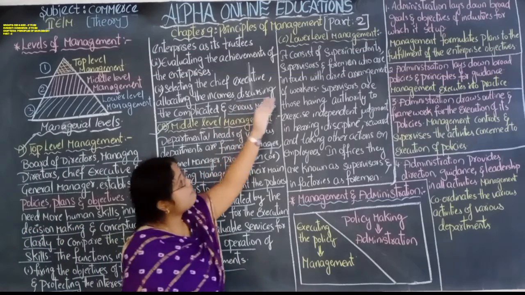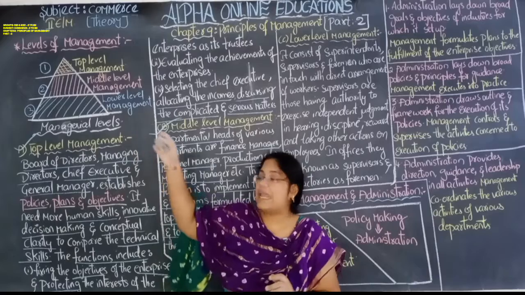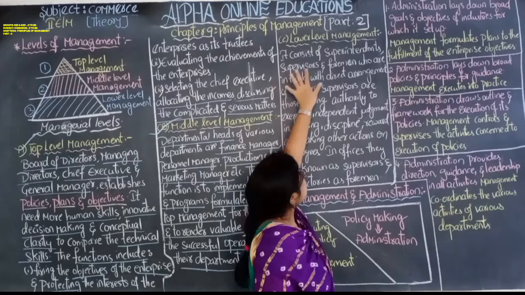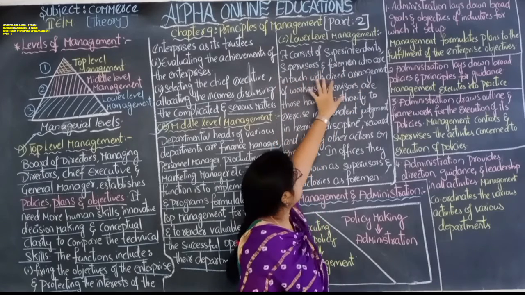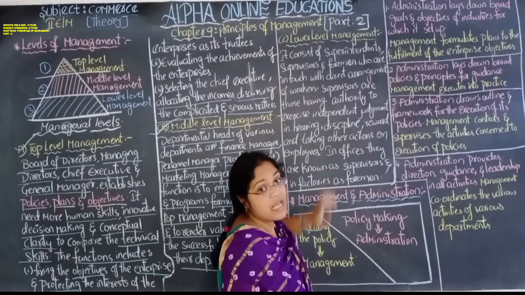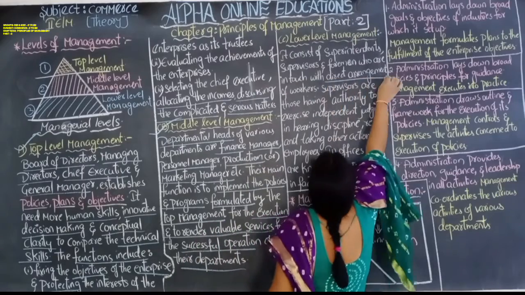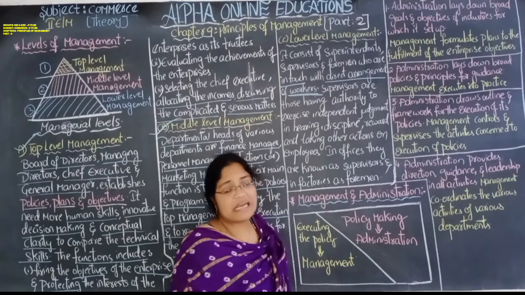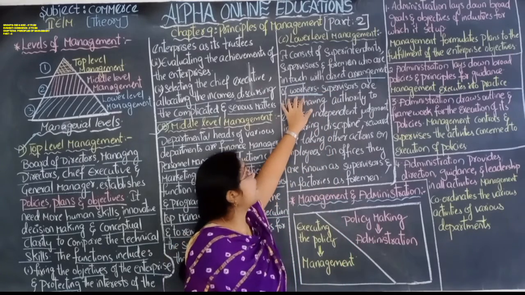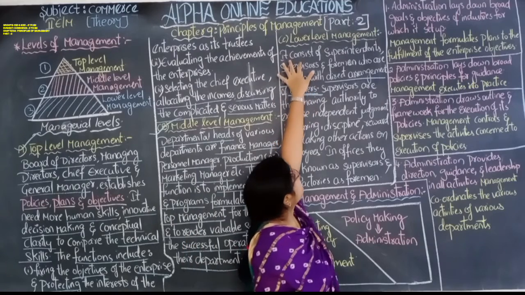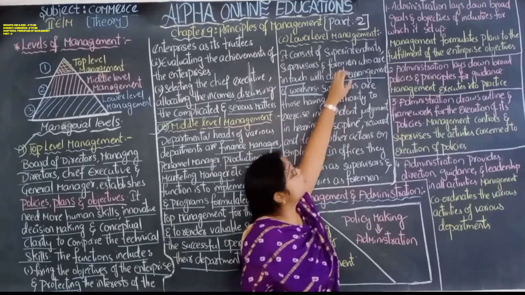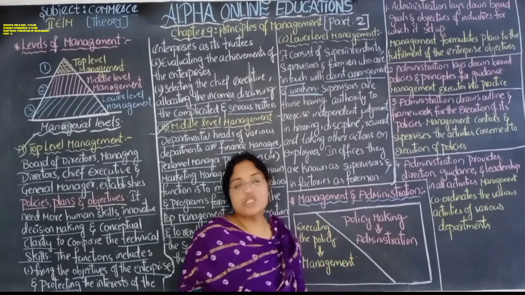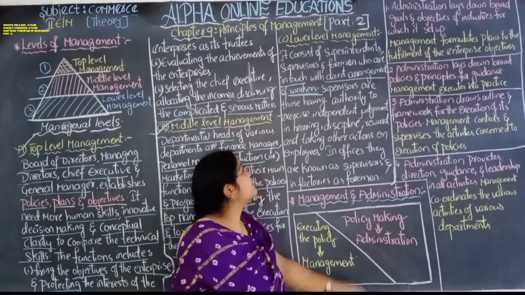Next, lower level management, that is the third level. It consists of superintendents, supervisors and foremen who are in touch with direct arrangements of workers. They have direct touch with the workers, with whom they have the direct connection. So here in the lower level management, we have superintendents, supervisors and foremen. So, what will they do?